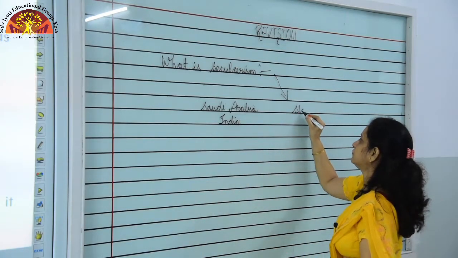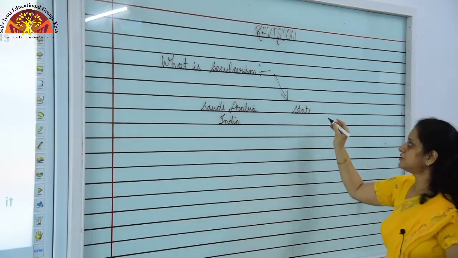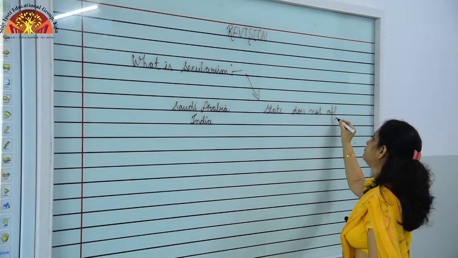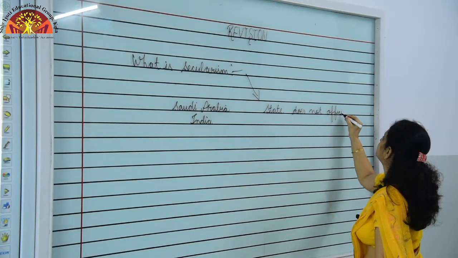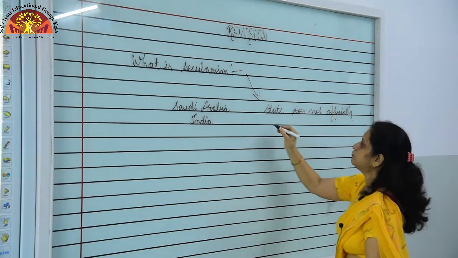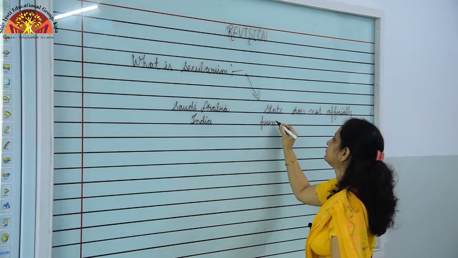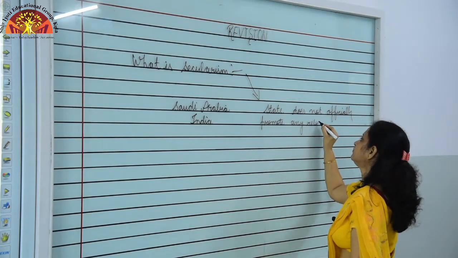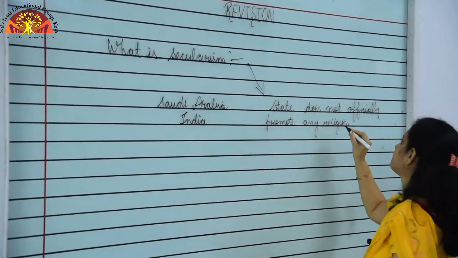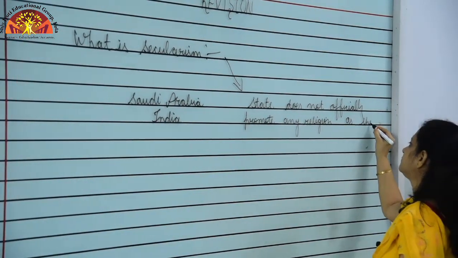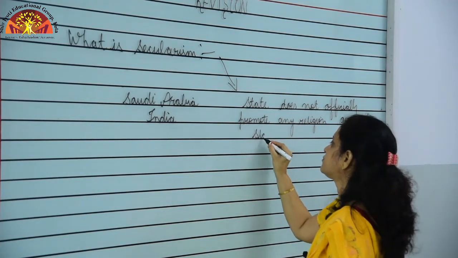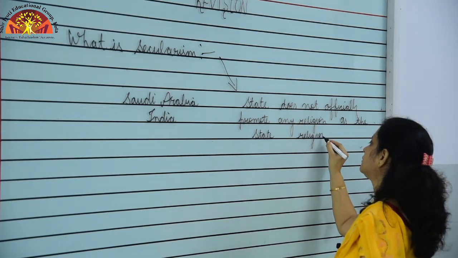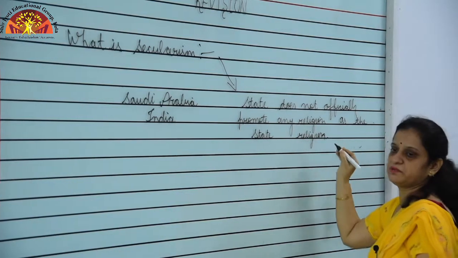State, listen to me carefully, state does not officially promote any religion as the state religion. I am making you clear through explanation.